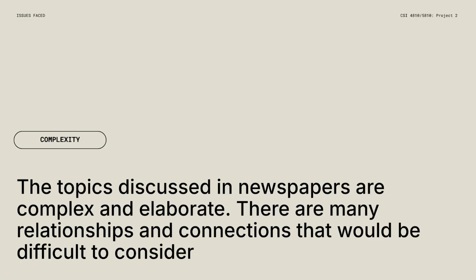Then there is the complexity of the topics discussed in newspapers, as well as the relationships and connections. Certain articles may link to or reference other articles, and that is a very complicated relationship that might not be able to be represented in this text analysis project.